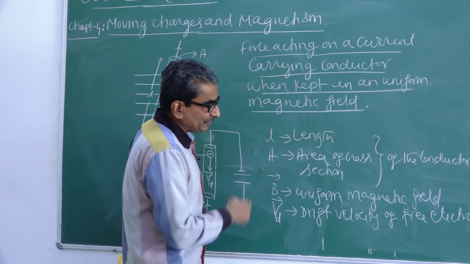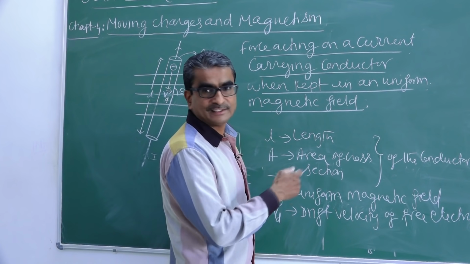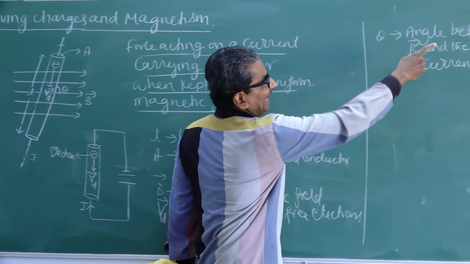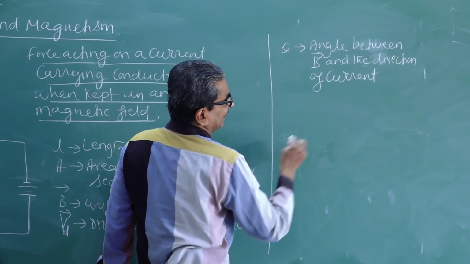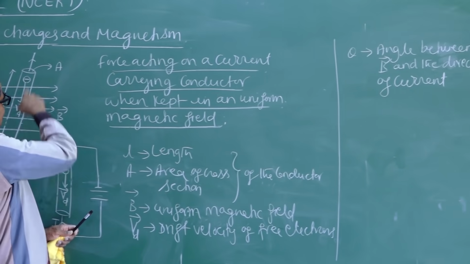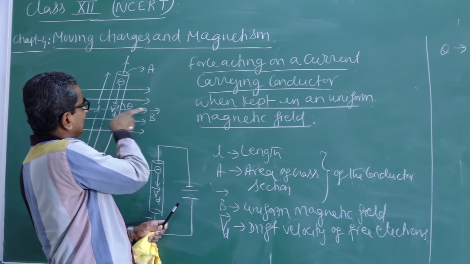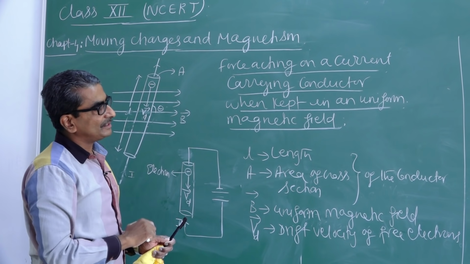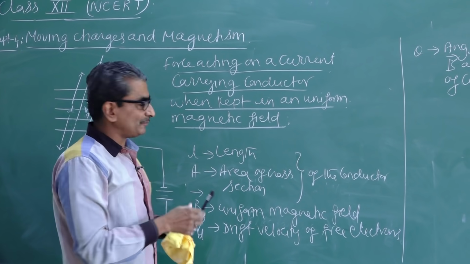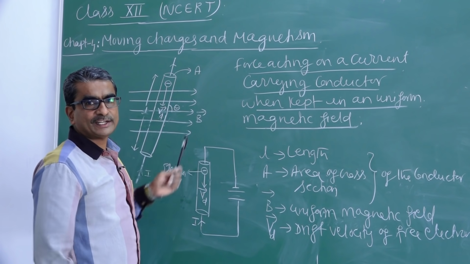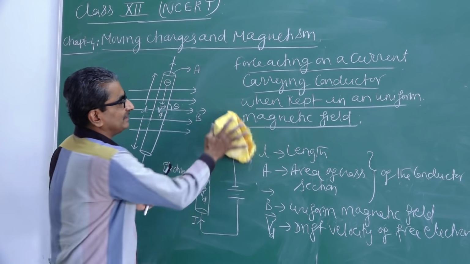So Vd is the drift velocity of free electrons. Then what about this theta? Theta is the angle between the direction of current and magnetic field. You can notice here, theta is the angle between the direction of magnetic field and the direction of current. Now to derive the expression for the net force acting on this conductor, I consider like this.